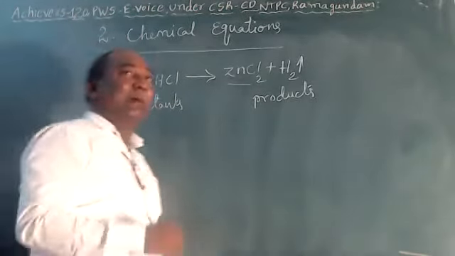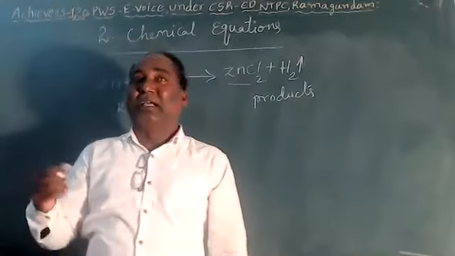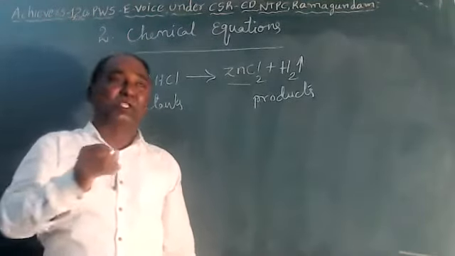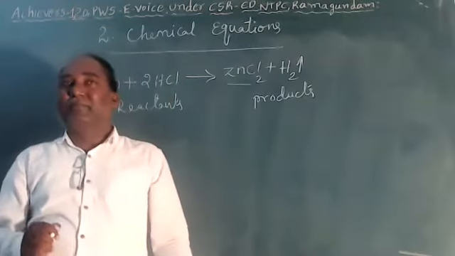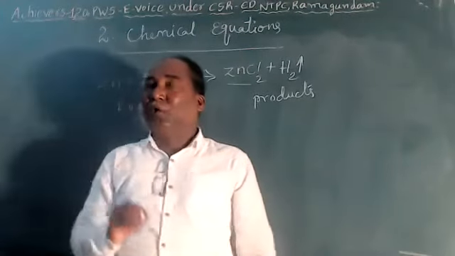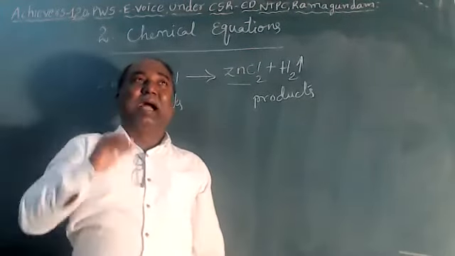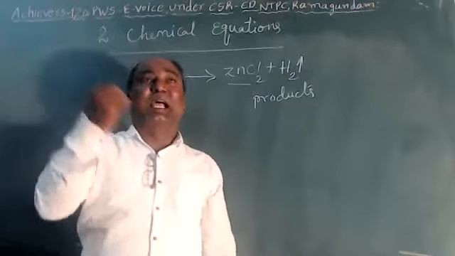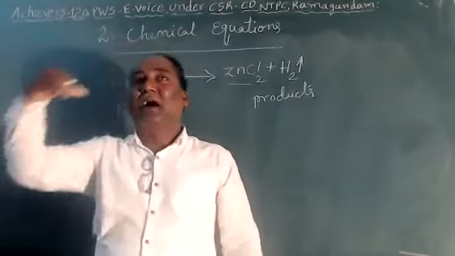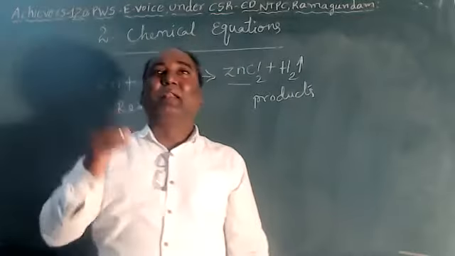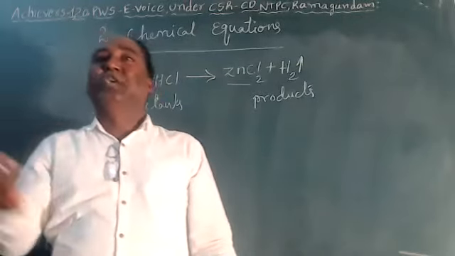Let us see some examples of chemical reactions in our daily life. For example, digestion of food, burning of crackers, ripening of fruit, iron exposed to moisture and water. All of these come under chemical reactions, chemical change.